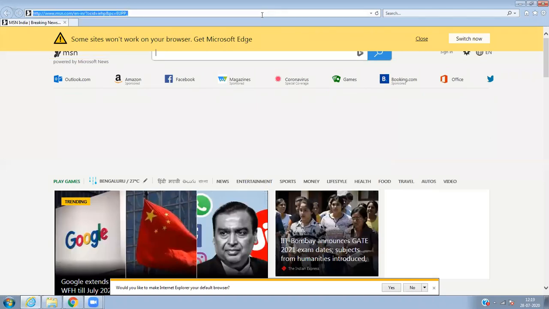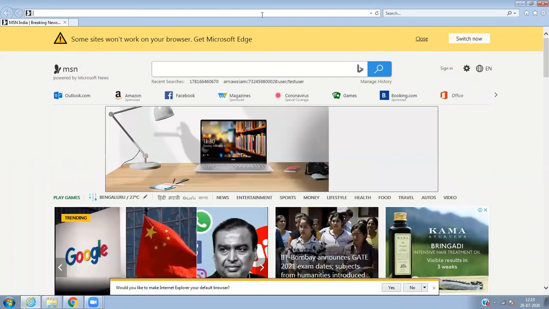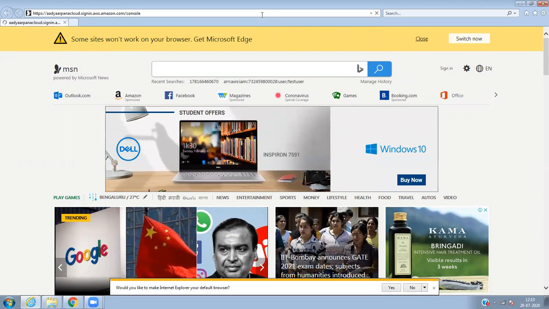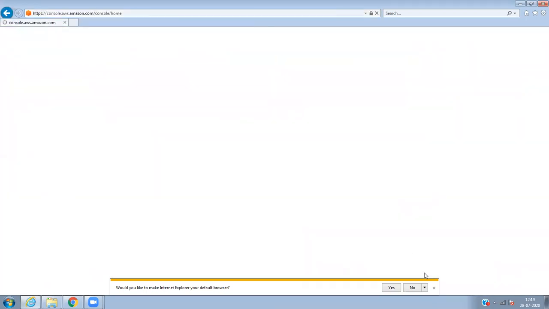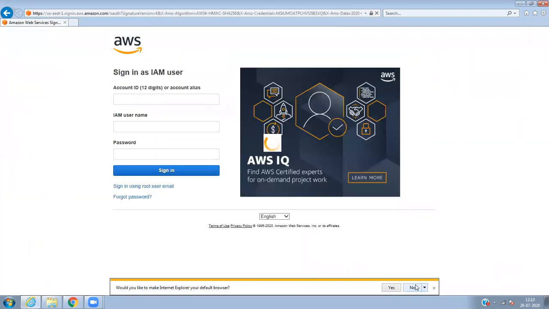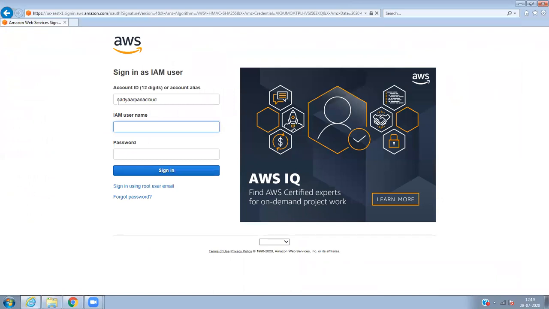When you give that particular URL to any user, like demo user 1, the account number is taken by default because I've shared the URL. So now for demo user 1, I've set the default password.